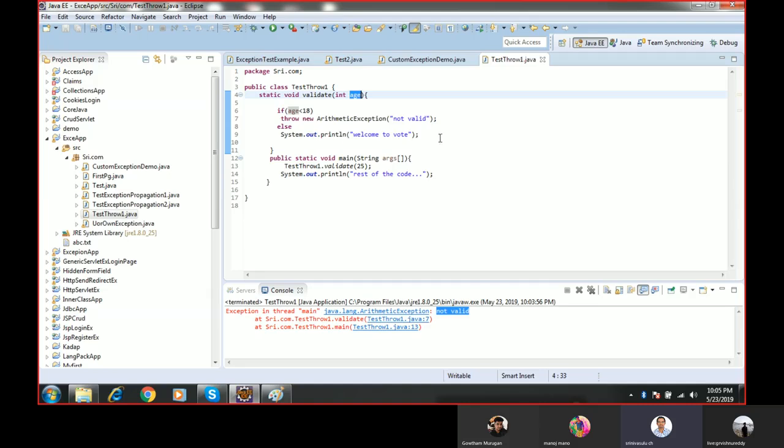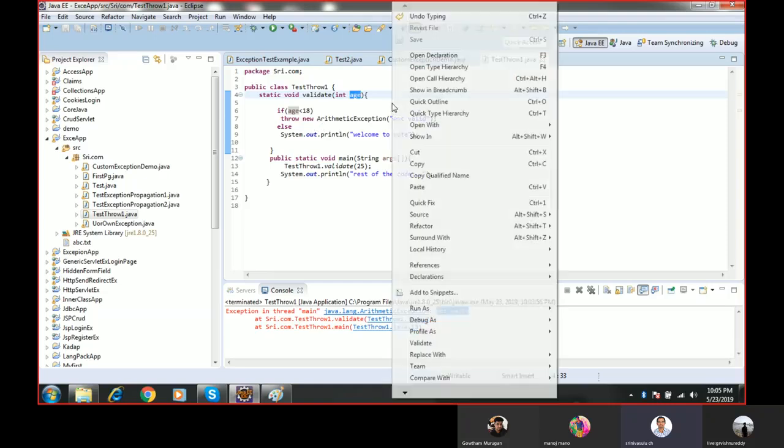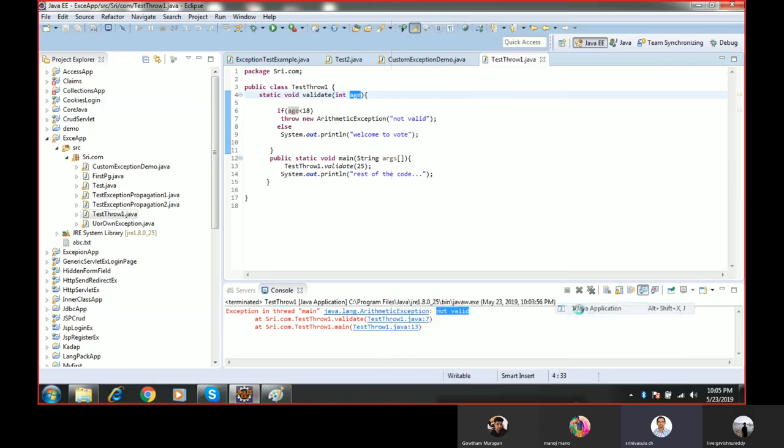The else block code will execute, and then there is no exception here, so the rest of the code also will execute. If there is an exception, the rest of the code will not execute, because it immediately throws the exception; there is no chance of executing the rest of the code. But here there is no exception, so it will execute all lines of code.